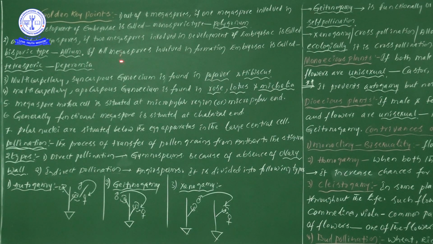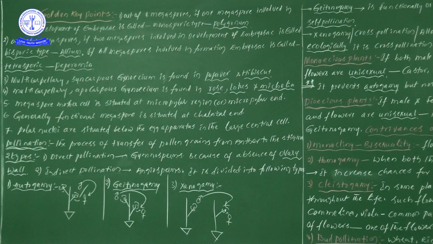Next one, can you guess? If all 4 megaspores are involved in the development of the complete embryo sac, that development we take as tetrasporic, because all 4 megaspores are involved in the development of the embryo sac or female gametophyte.